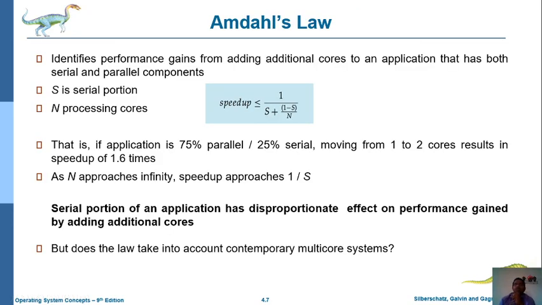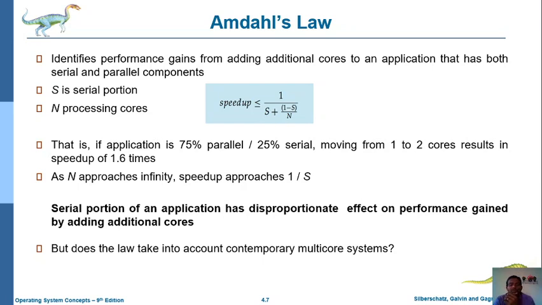Now we observe how to improve multi-threaded or multi-core programming performance. To improve the performance or latency of single-core or multi-core systems, we use a standard formula, that is Amdahl's law. This law tells how we can improve the latency of a particular process execution.